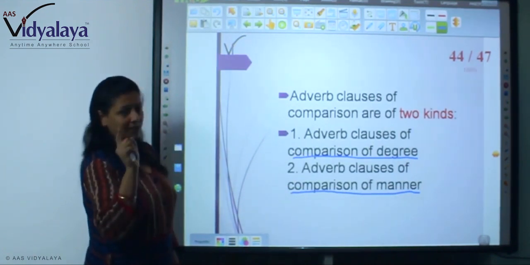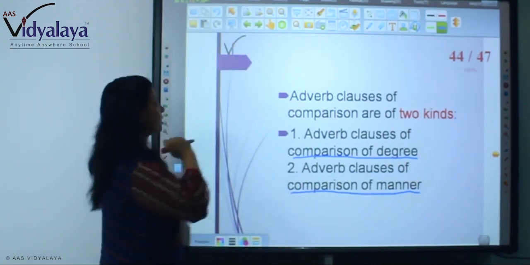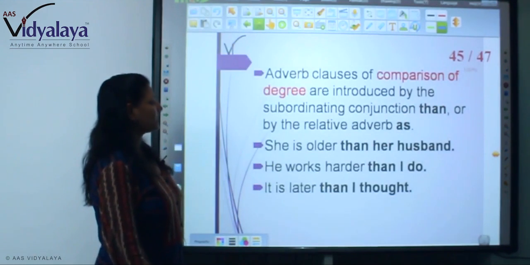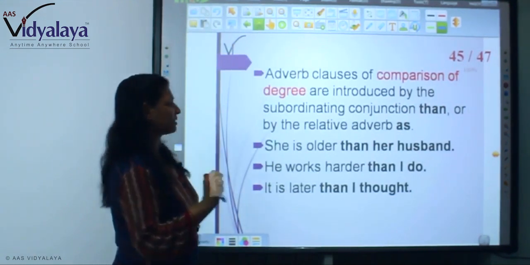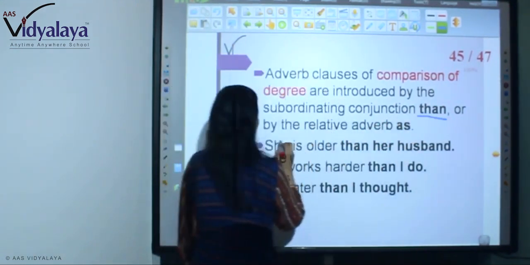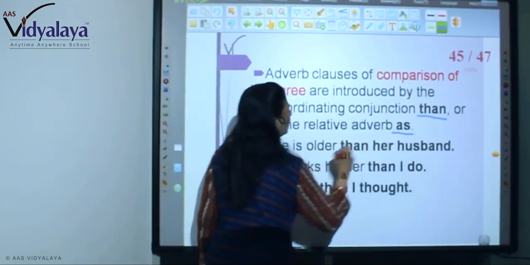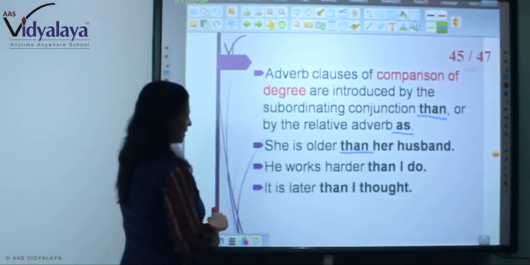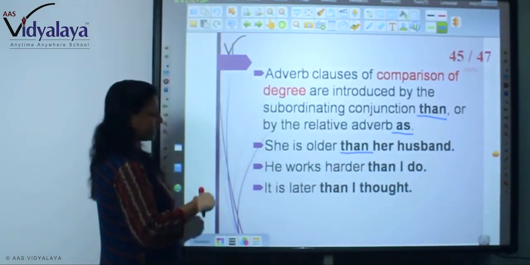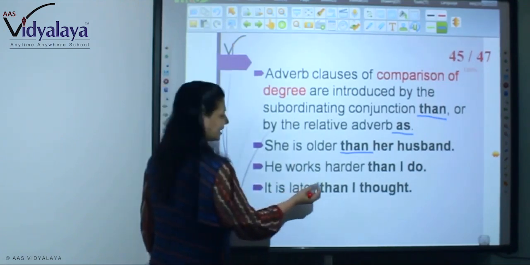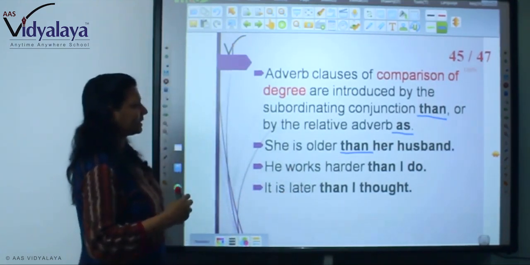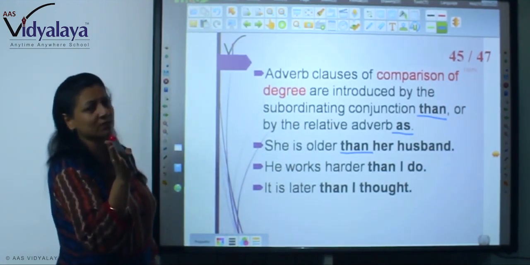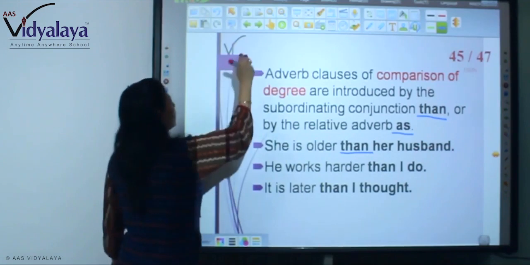Adverb clauses of comparative degree are introduced by the subordinate conjunction than and the relative word as. She is older than her husband. He works harder than I do. It is later than I thought. So with than we are seeing the degree of comparison.